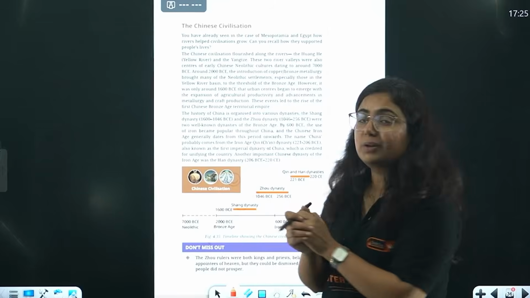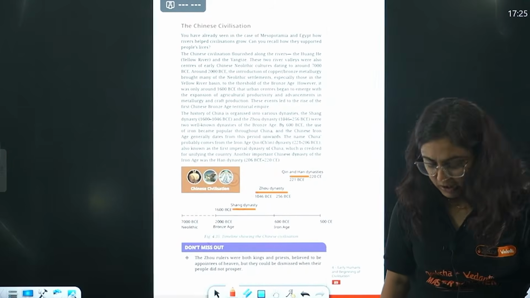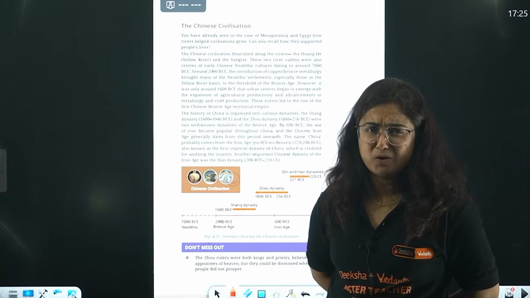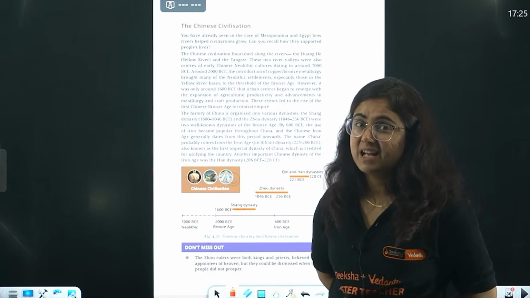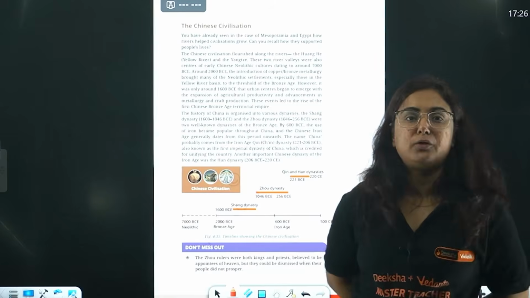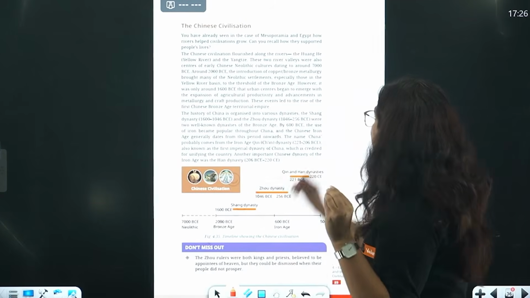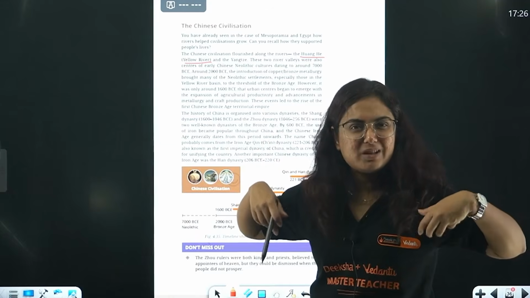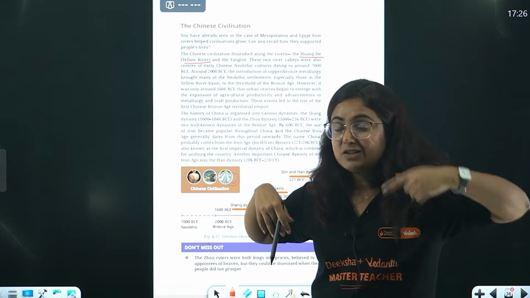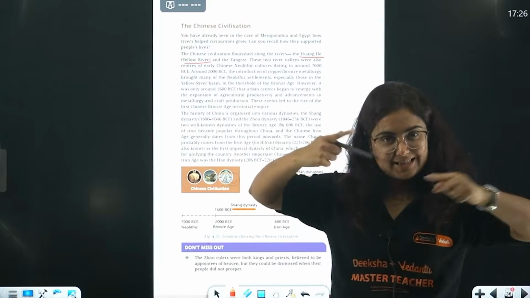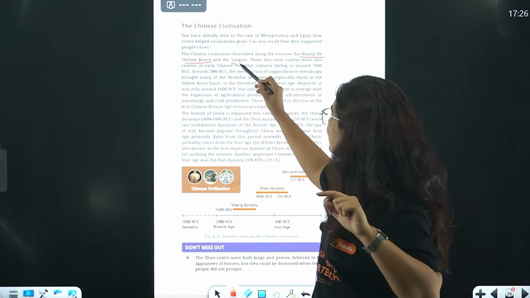Then now moving towards the last civilization, that is the Chinese civilization, right? I know it's boring, but beta, it's going to come in your exam. So Chinese civilization flourished along the river Huanghe, which is popularly known as the Yellow River. Is it yellow in color? No, actually the stones over there, like red and yellow soil. See, think about that. And the Yangtze River.